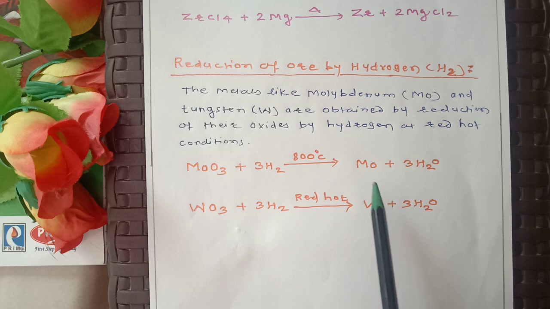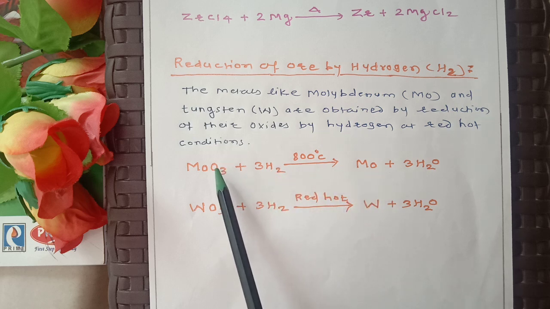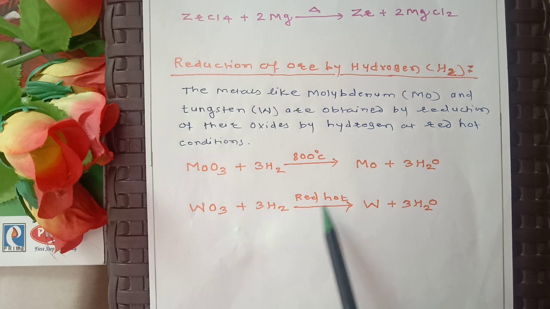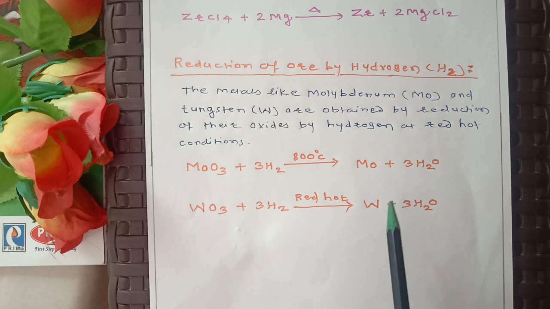So in both reactions, oxides of molybdenum and tungsten are reduced to their metallic states, molybdenum and tungsten respectively. So this is all about reduction of ore by hydrogen. Thanks.